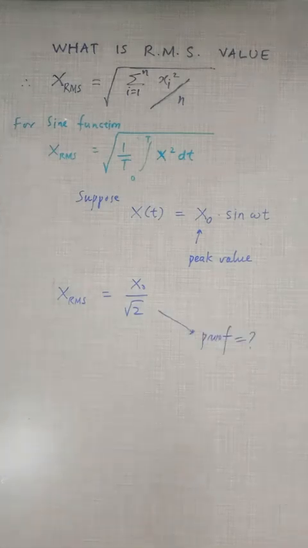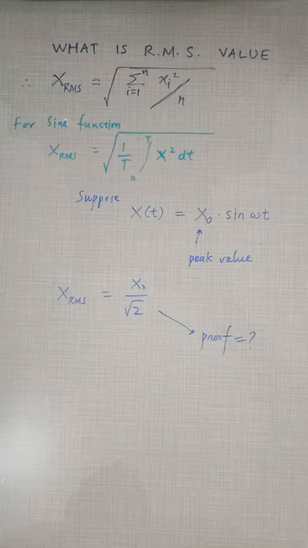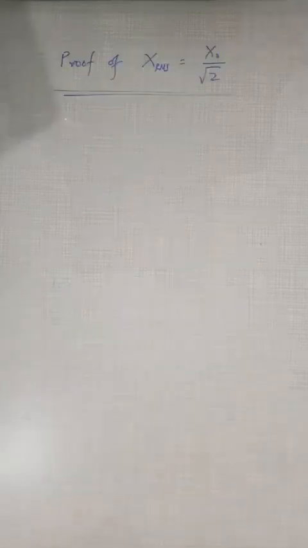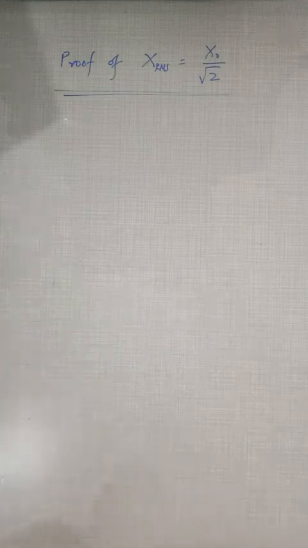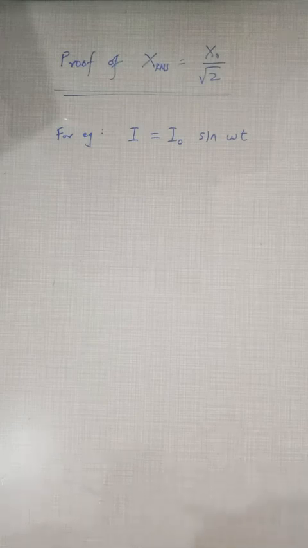So now we will give the proof of this relationship between RMS value and peak value of the sine function. We will give the proof of this relationship for any sine function value, for example, I equal to I naught sine omega t.